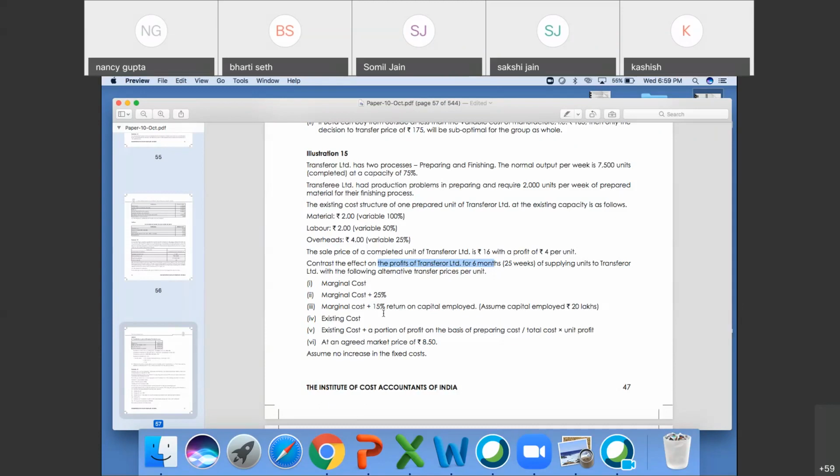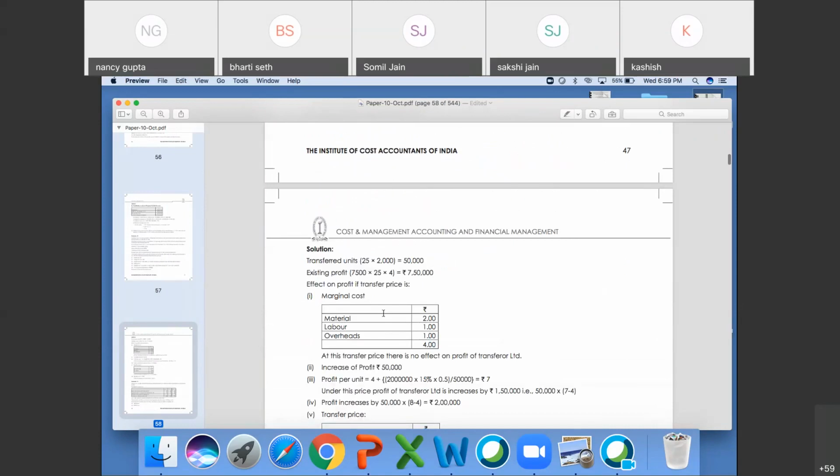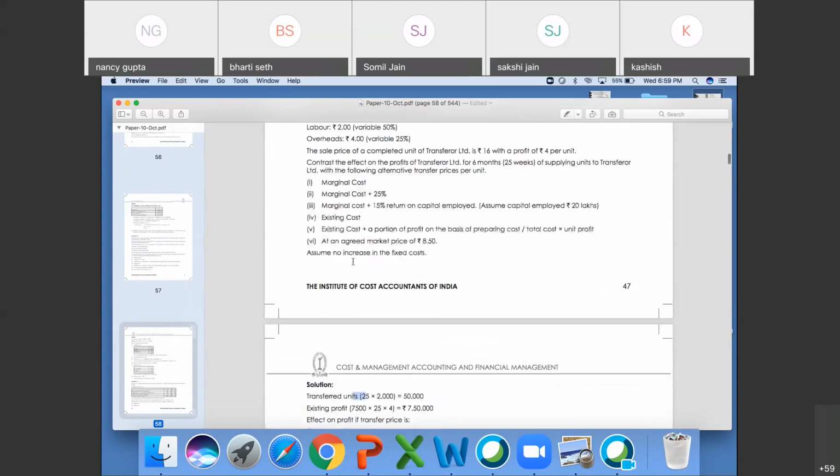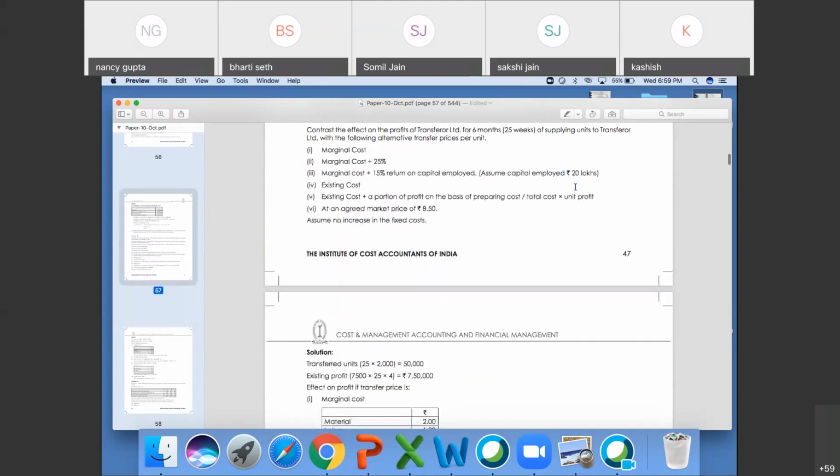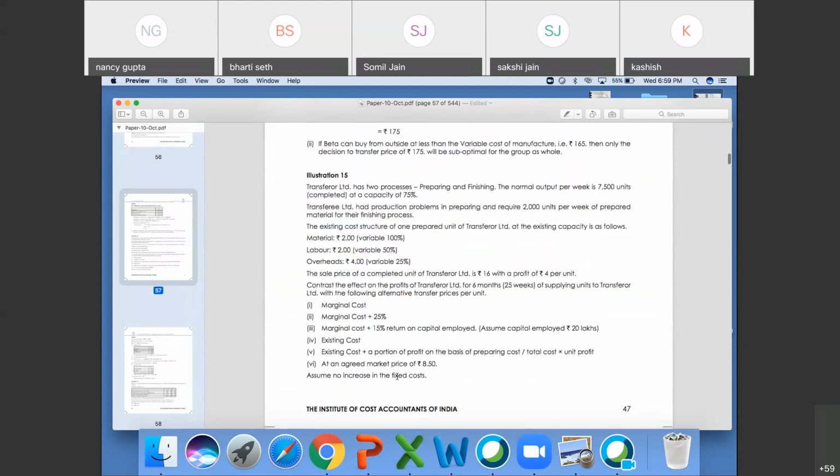Okay, let's go to that first. Everyone is writing something. Transferor Limited, 25 weeks. In the question given, 25 weeks and 2,000 per unit per week. You are manufacturing, so 50,000 units. Fine. Existing profit will be 75.